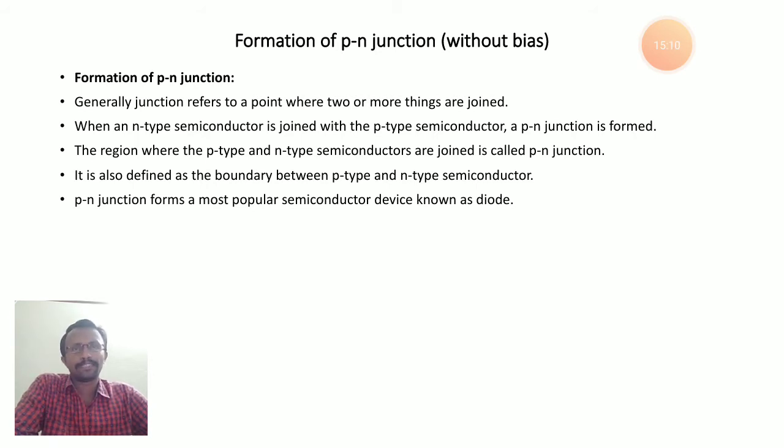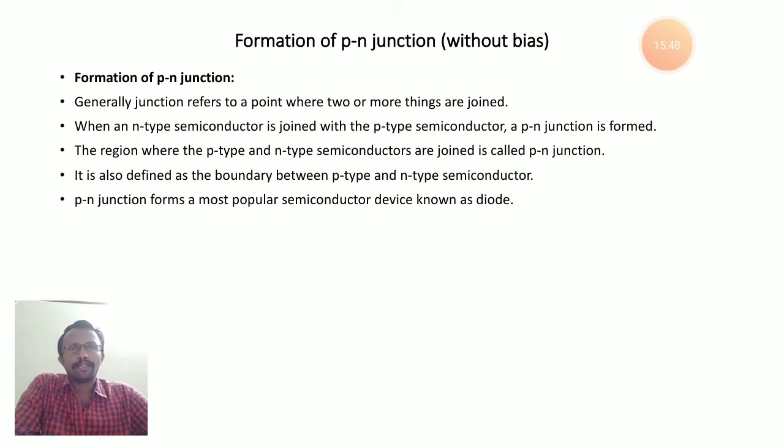Already I explained, I gave examples. One example is a road junction. Another example is a train junction. If different routes are combining at some point, that is nothing but a junction. So when an n-type semiconductor is joined with a p-type semiconductor, there will be a junction. That junction is nothing but a p-n junction. Why? Because we are using p-type and n-type materials there. So the region where the p-type and n-type semiconductors are joined is called a p-n junction.